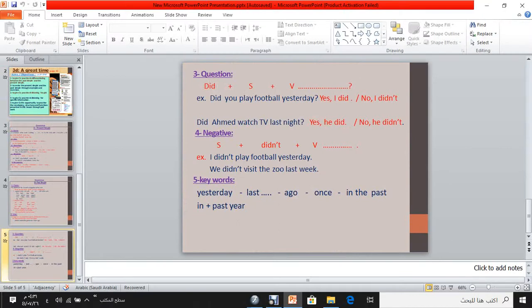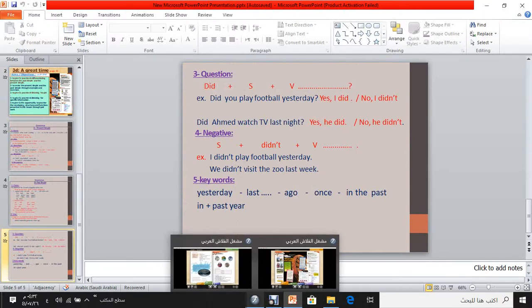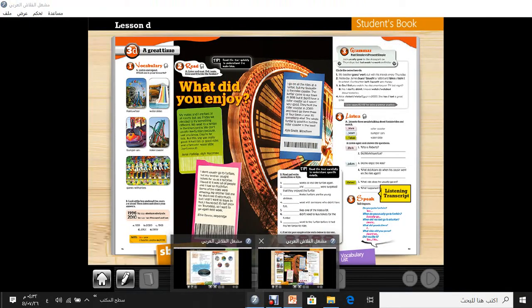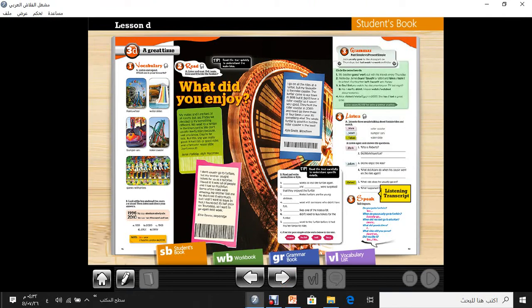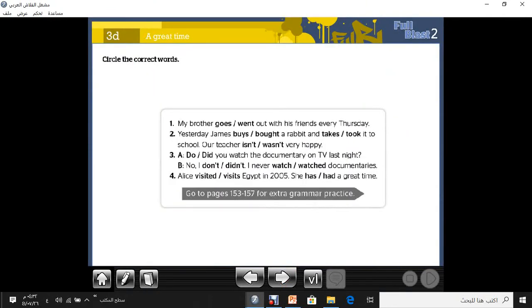Okay, guys, let's go to our lesson today. We will have an exercise on this grammar rule. Open your book, please. Circle the correct words. This exercise, which is below the grammar rule. Concentrate with me.